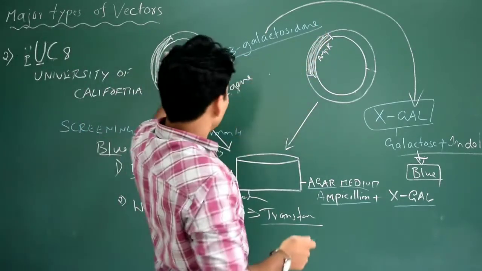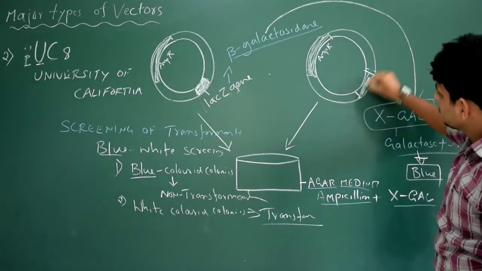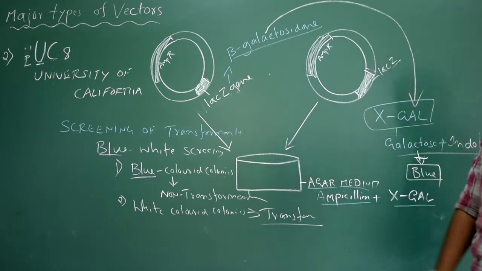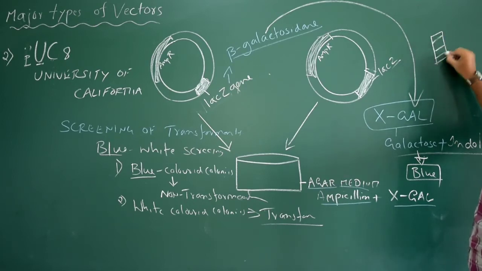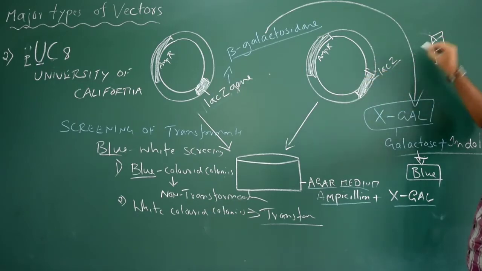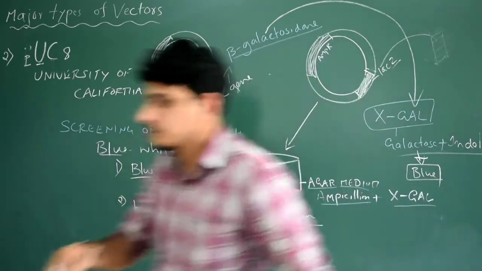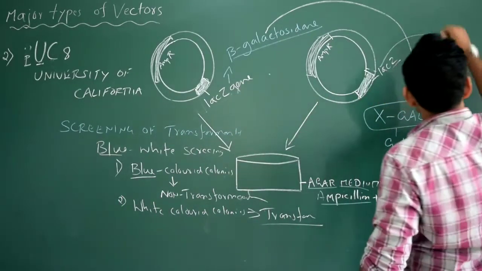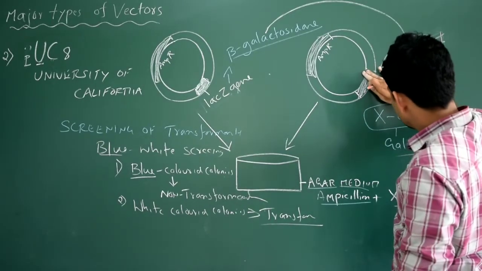Fine. So I have drawn the same diagram here, same pUC8, and you could see this is actually the segment where the lacZ gene is present. Okay, now I'm constructing recombinant DNA. So I'm going to treat with the restriction enzyme, and here also the same restriction enzyme, and I'm going to insert this. So better I use a different color. Okay, I use this. This is the passenger DNA, the gene of interest, which is now being introduced.